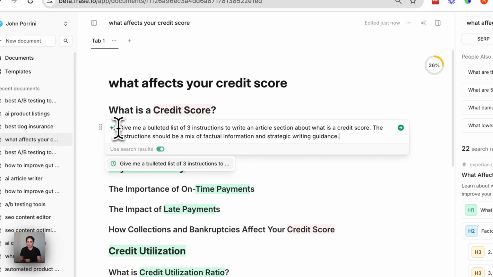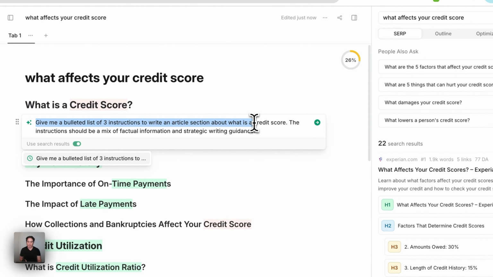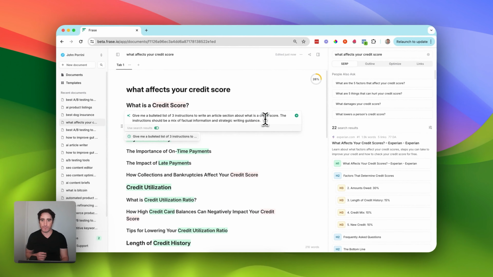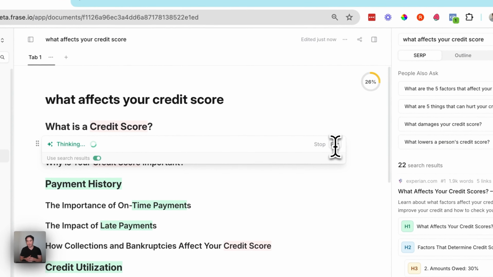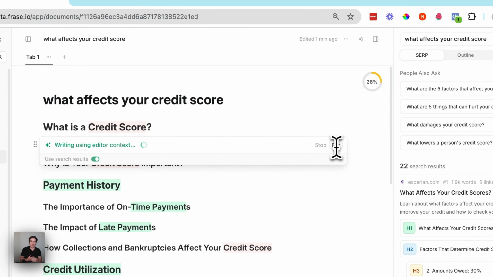The prompt reads, give me a bulleted list of 3 instructions to write an article section about what is a credit score. Then the instructions should be a mix of factual information and strategic writing guidance. Now, in your case, you're simply just going to replace this section right here where it says what is a credit score with whatever your topic is about, and then press enter. Watch Phrase get to work as it goes out to the SERP and then make some strategic recommendations about how we should create this content.